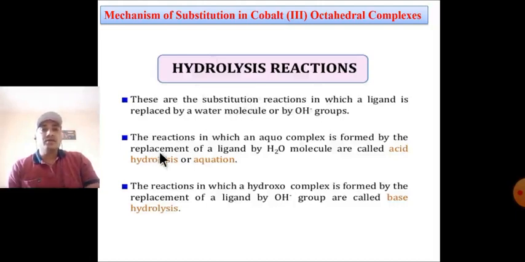In acid hydrolysis, the reaction in which an aqua complex is formed by the replacement of a ligand by an H2O molecule is called acid hydrolysis or aquation reaction. In base hydrolysis, the reaction in which a hydroxy complex is formed by the replacement of a ligand by an OH minus group is called base hydrolysis.